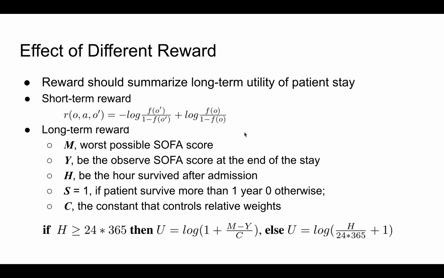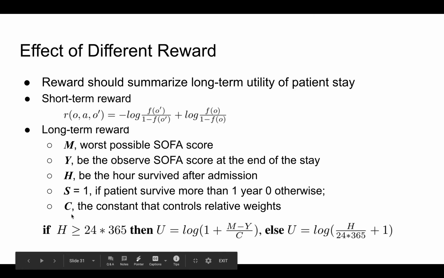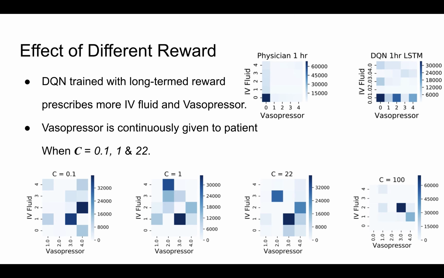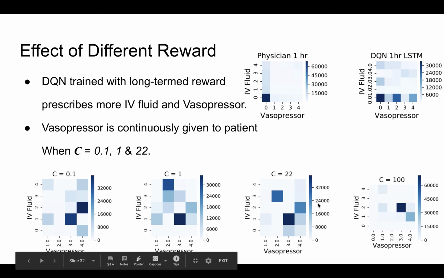So we design another long-term reward which encodes the improvement of patient status within the intensive care unit and the patient survival time after discharge from the intensive care unit. C is the constant that controls the relative weights of these two. Our results show that the DQN trained with long-term reward will prescribe more IV fluid and vasopressor compared to the DQN agent trained with the short-term reward.